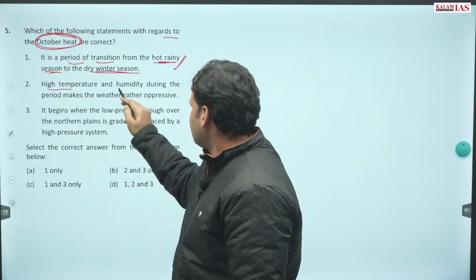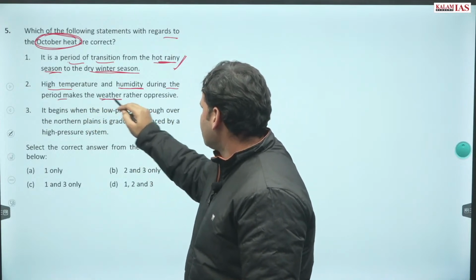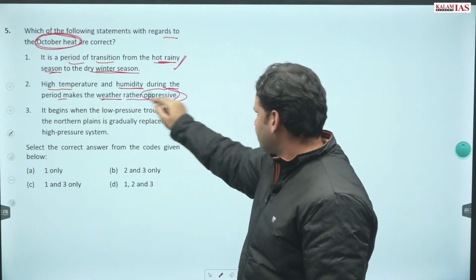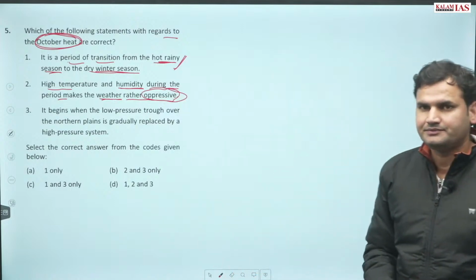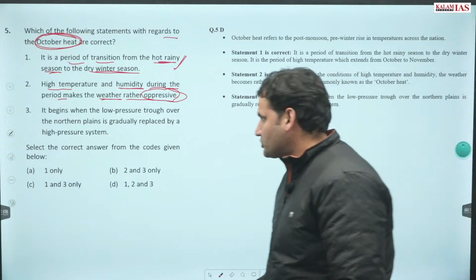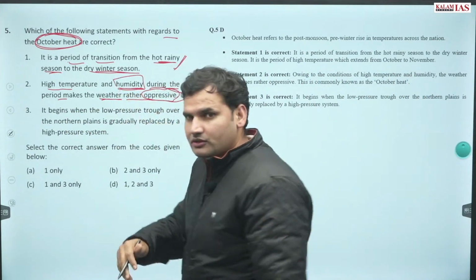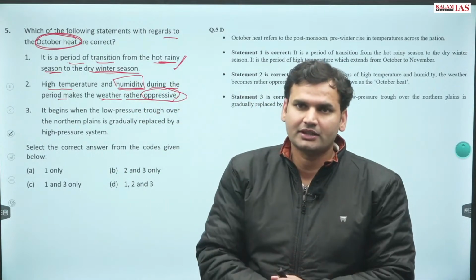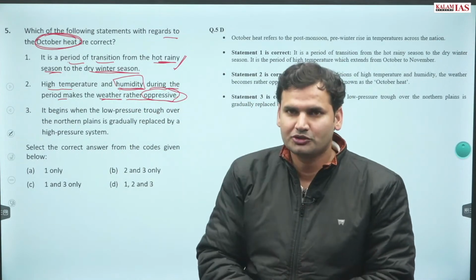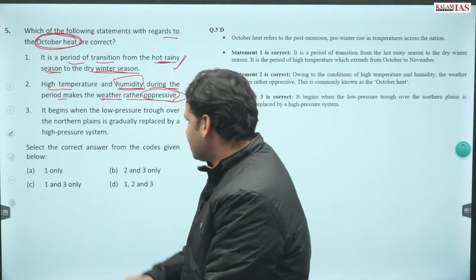High temperature and humidity during the period make the weather rather oppressive. This is also true. Why do we have high humidity? Because of the very heavy rainfall that has occurred in the previous monsoon months. Humidity is there, also high temperatures are there.